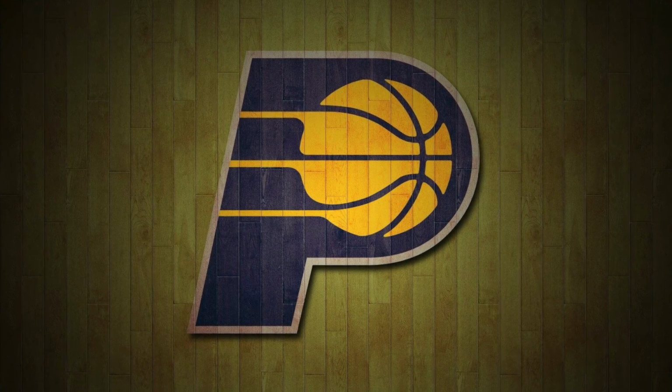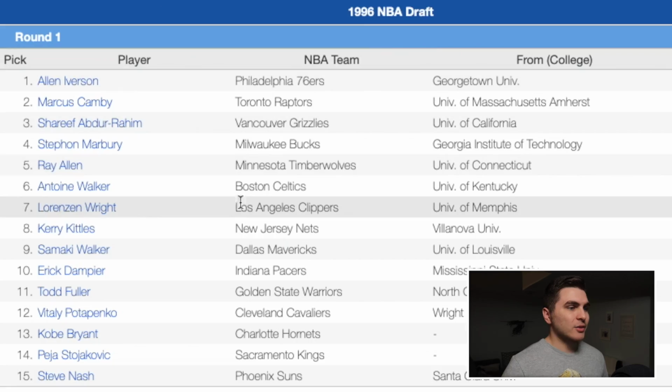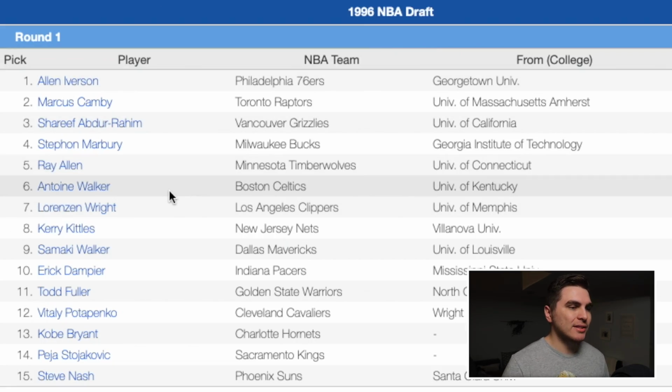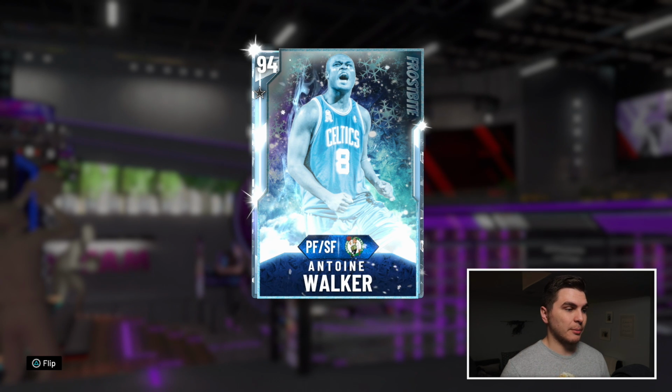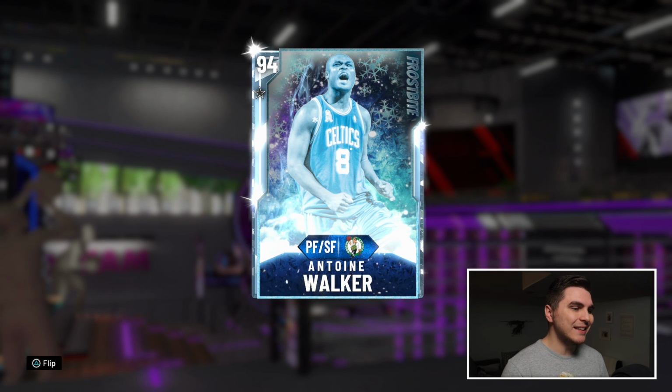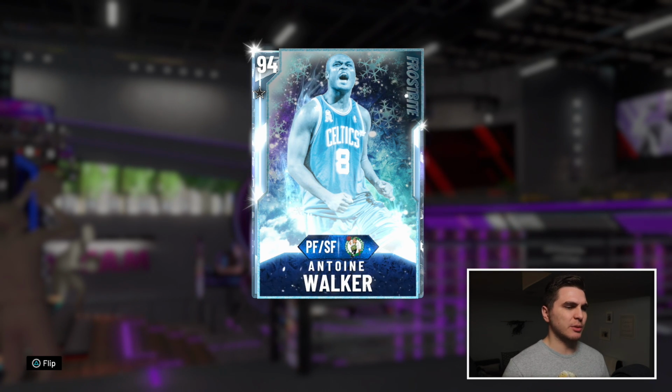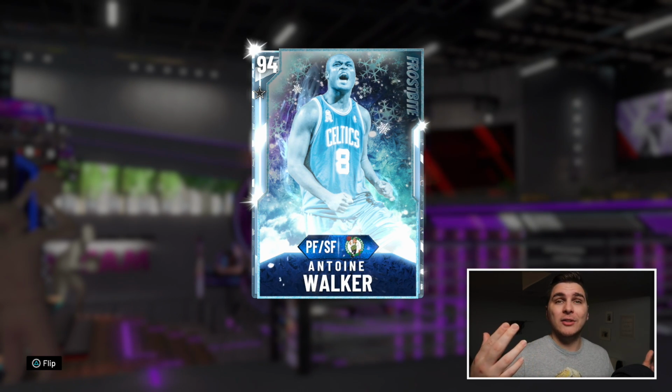Coming in at number 10 to the Indiana Pacers, Mr. Antoine Walker. Antoine originally went 6th to the Boston Celtics, and yeah, he was not a bad little player. 3-time All-Star, as a matter of fact. He won a championship with the Heat in 2006, had a really nice stretch for like 9 seasons. He was about 20 points, 9 rebounds per game, but was super inefficient from the field and had a really short career. Like, I have to factor in longevity.